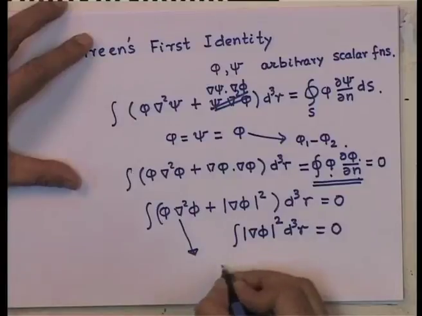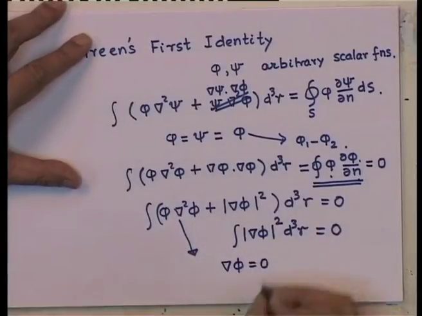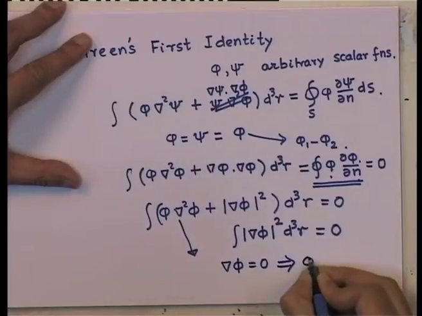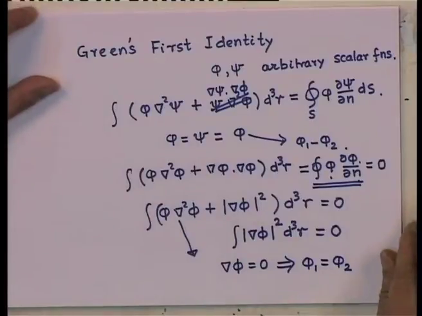So, gradient of phi is equal to 0, which implies that phi 1 is equal to phi 2, which is nothing but my statement of uniqueness.